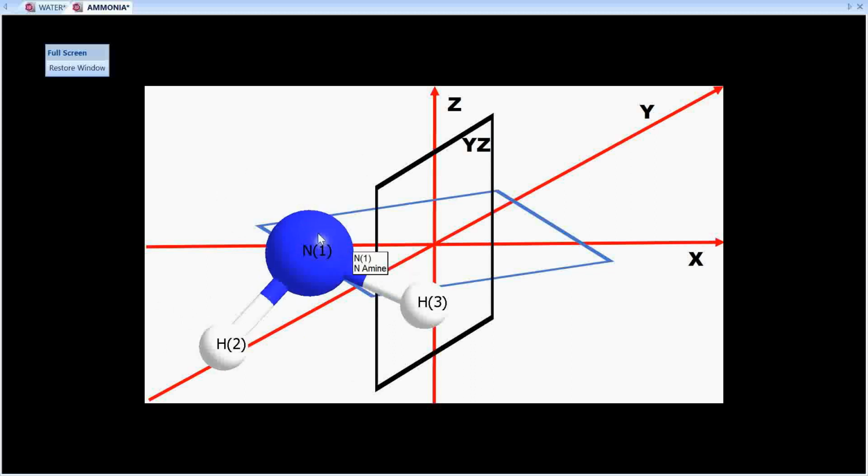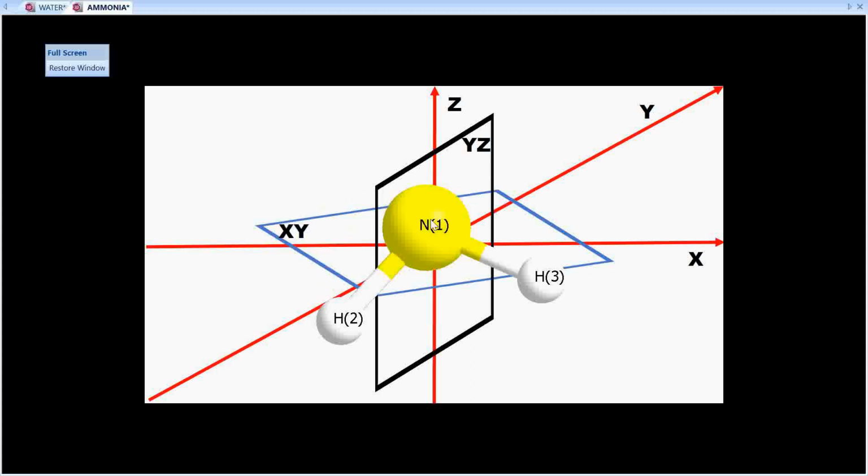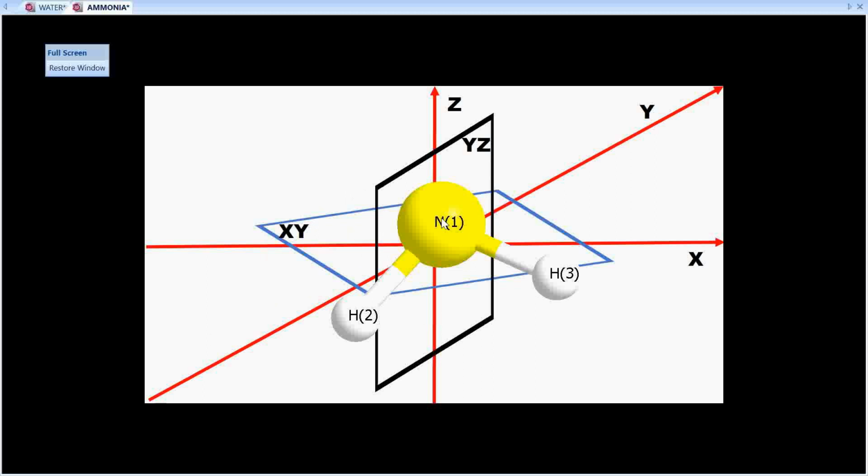We discussed that the ammonia molecule has a shape like a tripod stand, where the 3 hydrogen atoms occupy the positions of the legs of the tripod stand, whereas the nitrogen atom occupies the head position of the tripod stand.